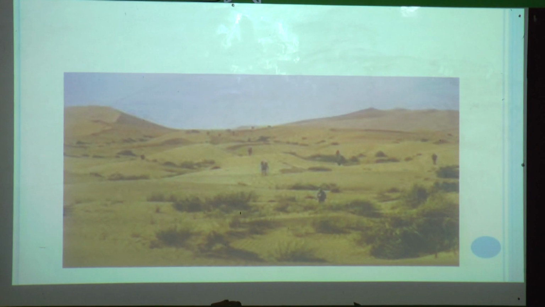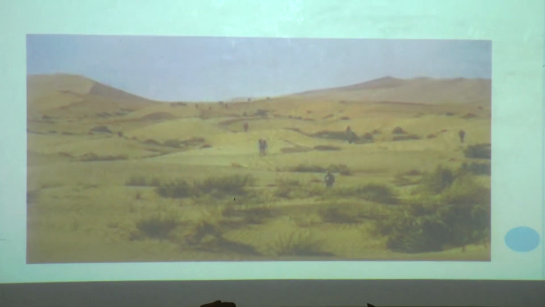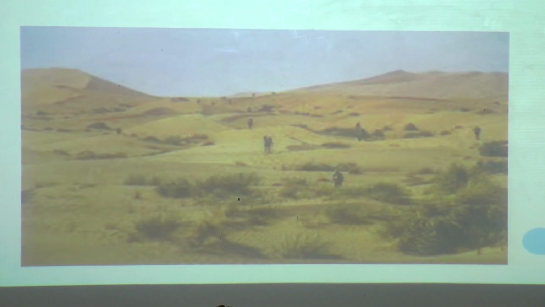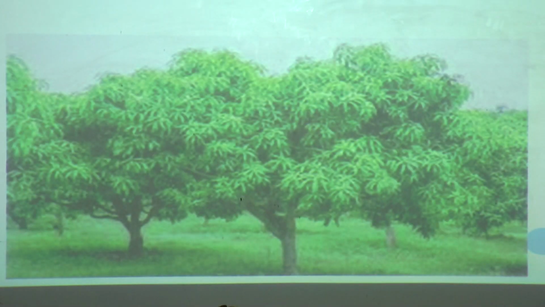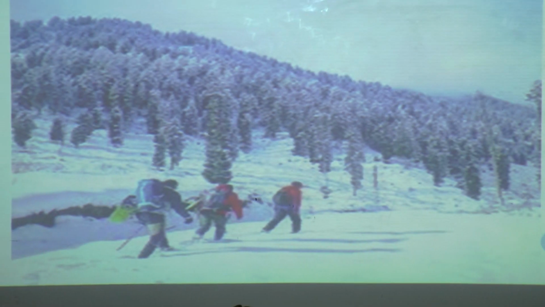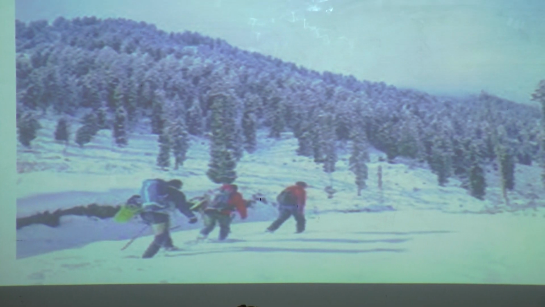Some of you have seen plants in desert. Have you seen plants in desert? Yes. And some of you have seen plants in plains. Regularly we stay here and we know that plants also grow in plains. And you also know that plants grow in snowy regions.